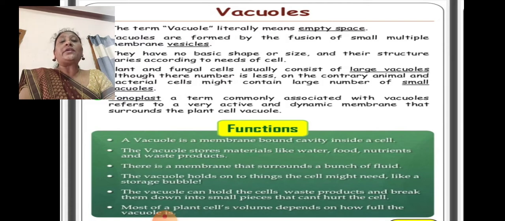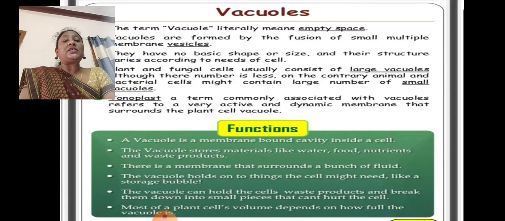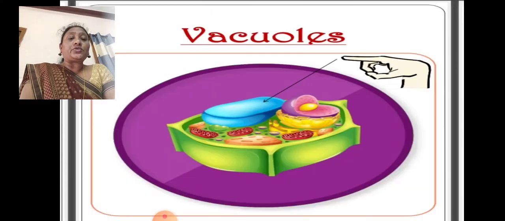Now let us see how nutrients are transported from cell to cell in the organism's body. Let us see a little demonstration about the process of osmosis. We'll have a small video about the osmosis.